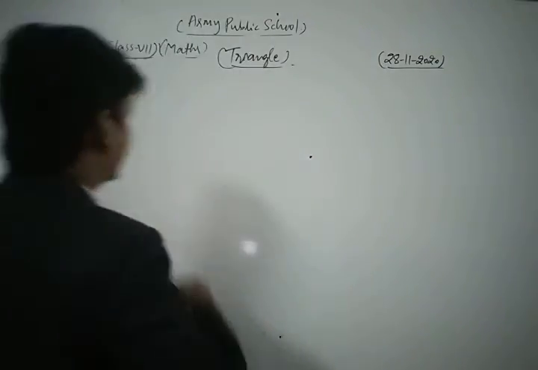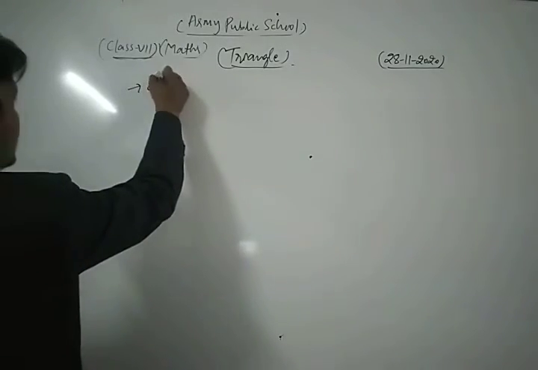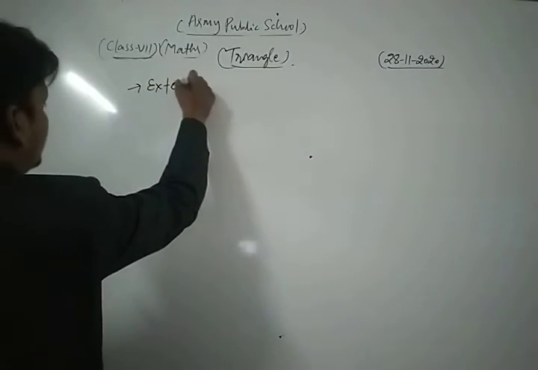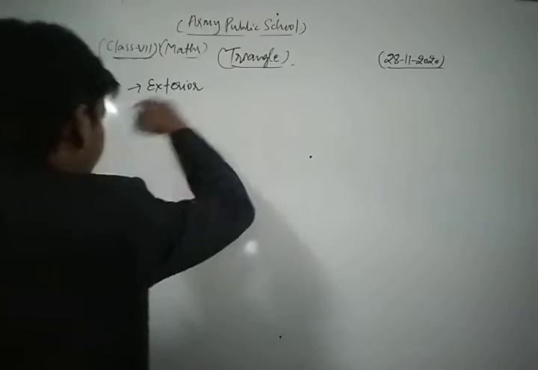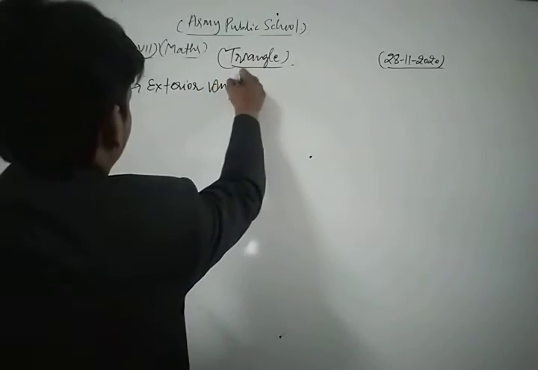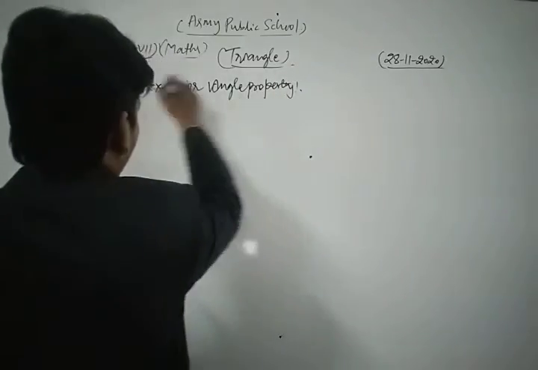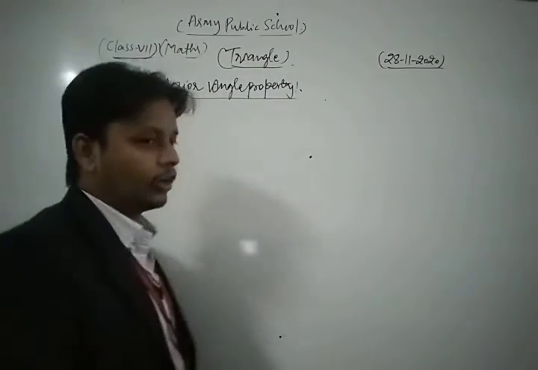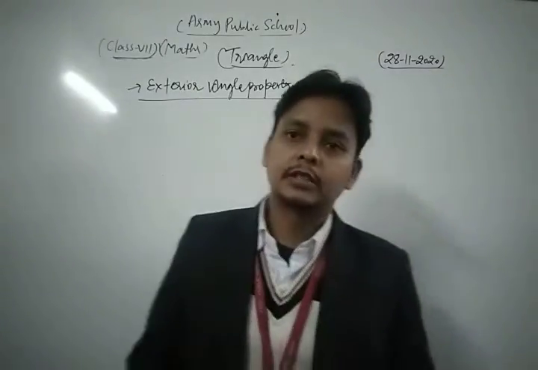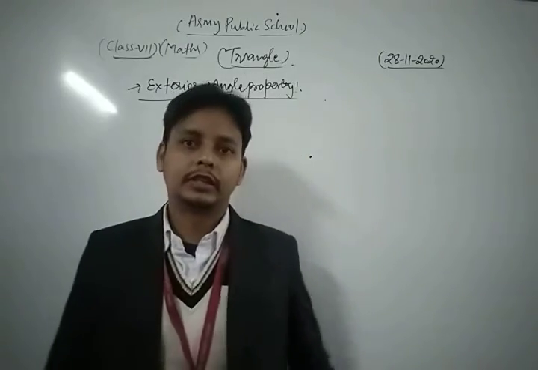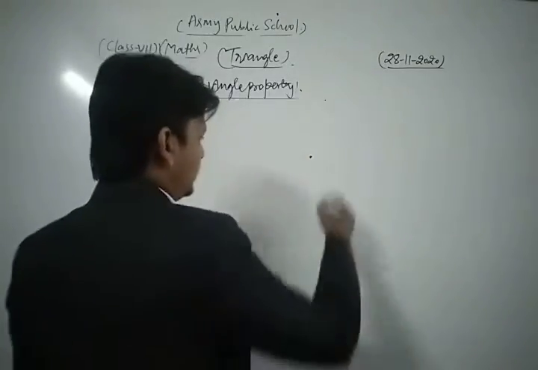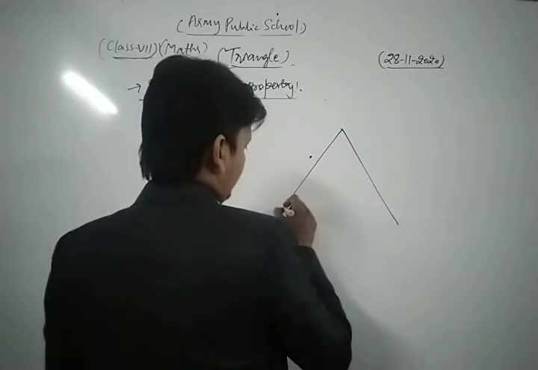Now we are going to discuss the exterior angle property. In this topic we discuss the exterior angle property of the triangle. Let's see, suppose that